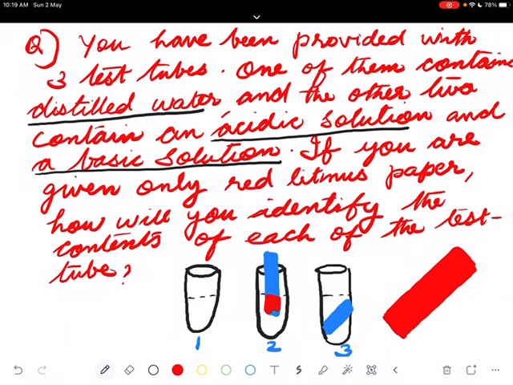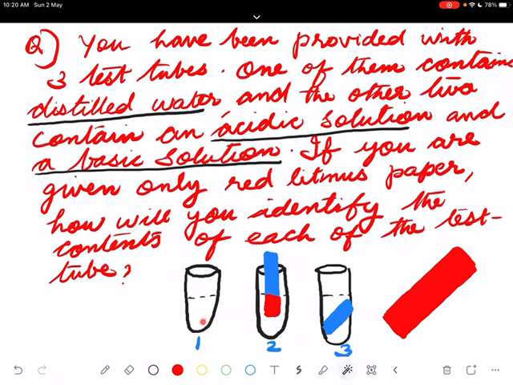It changed to red. The dip portion got changed to red. That means that test tube contains what? Acid. So the last test tube is containing, this one. In this, no change. So this is distilled water.